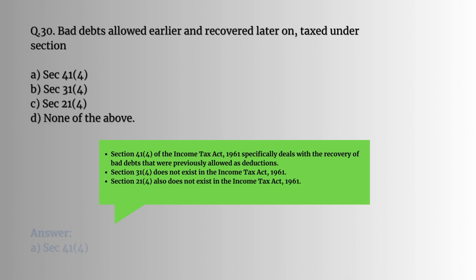Question number 30. Bad debts allowed earlier and recovered later are taxed under section dash. So let's see all these sections. Section 41(4) of the IT Act specifically deals with the recovery of bad debts that were previously allowed as deductions. Section 31(4) does not exist in the Income Tax Act. In the same way, Section 21(4) also does not exist in the Income Tax Act. So here the answer would be Section 41(4).